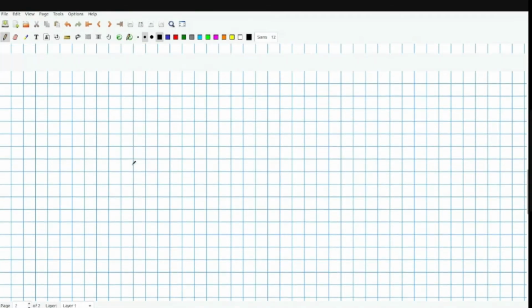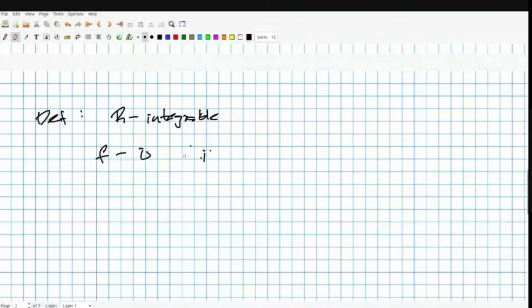Definition: we say that a function f is Riemann integrable, or R integrable. Of course, we have already assumed f to be bounded and real valued.